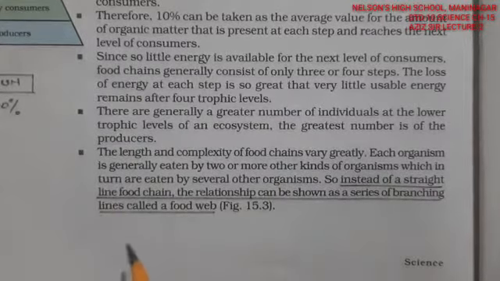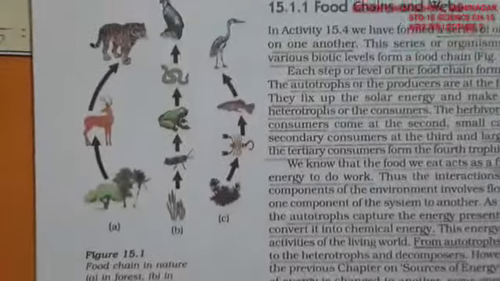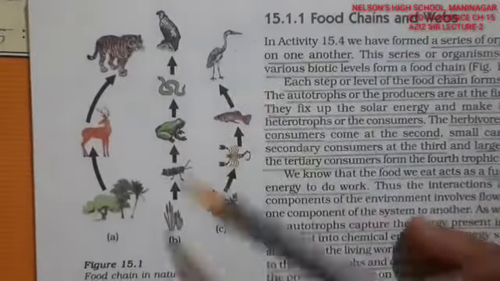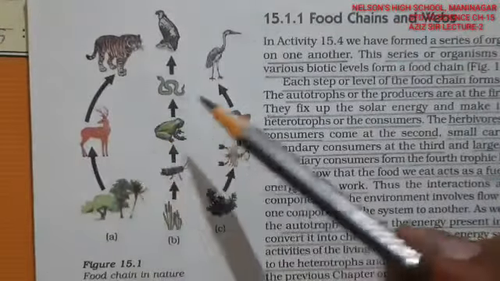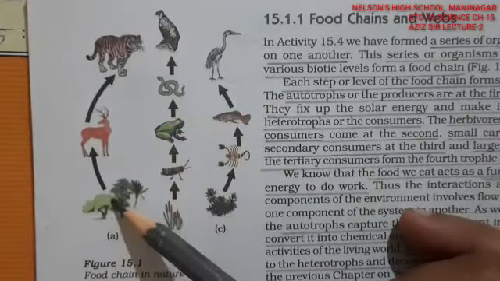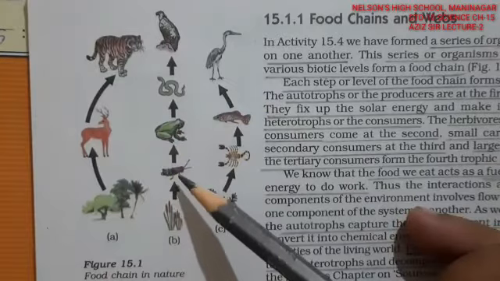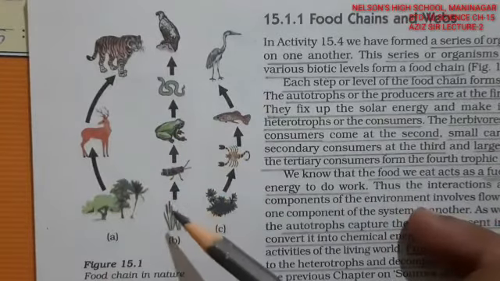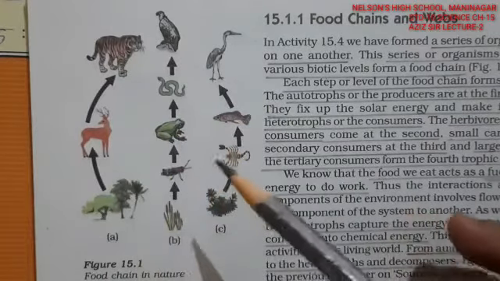Instead of a straight line food chain, the relationship can be shown as a series of branching lines. So these are multiple food chains. This is one food chain, this is one food chain, this is another food chain. They are not actually separate from each other. That is, these plants are not eaten only by insects, and it's not that they are not eaten by the other animals.